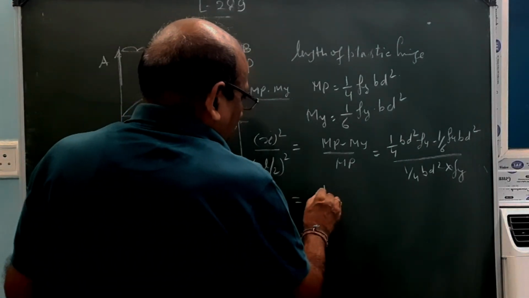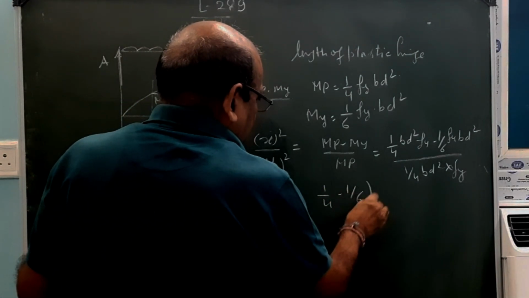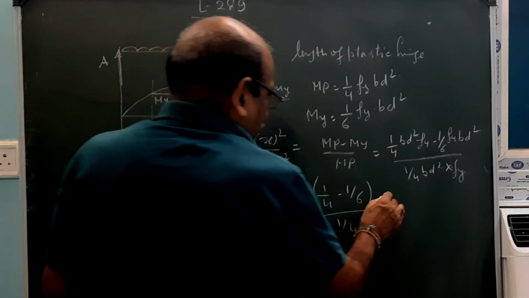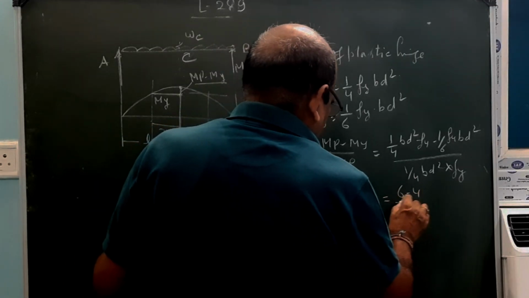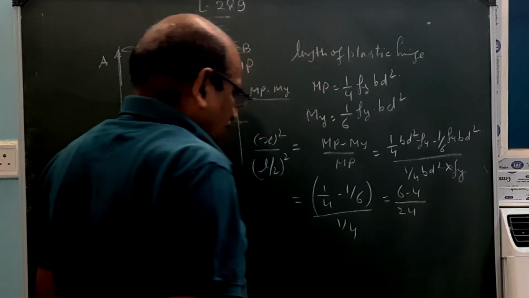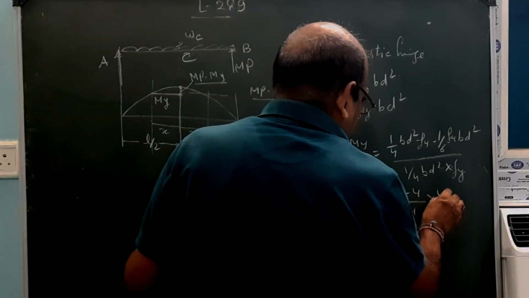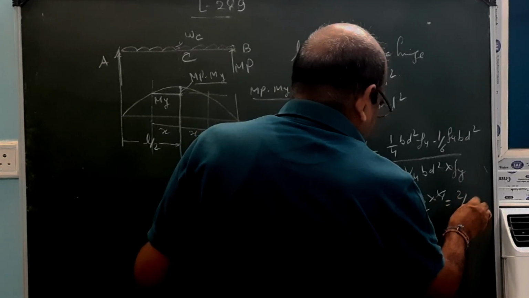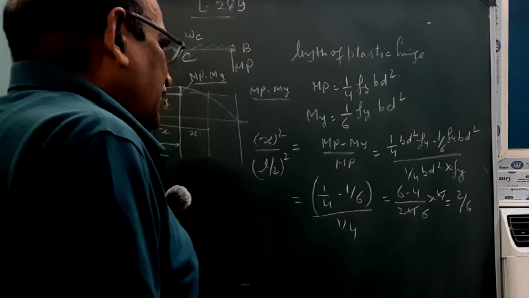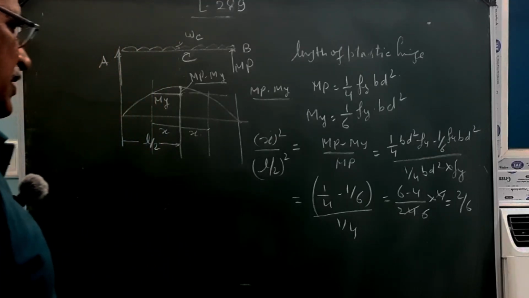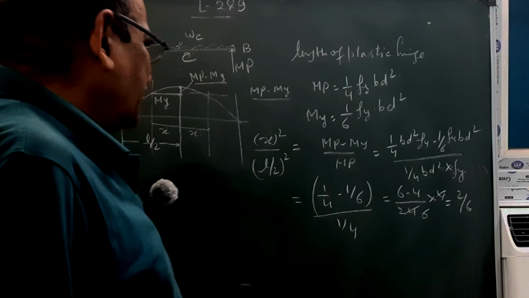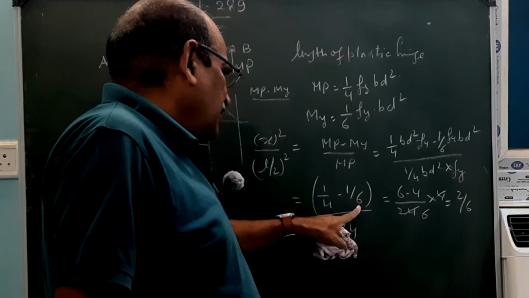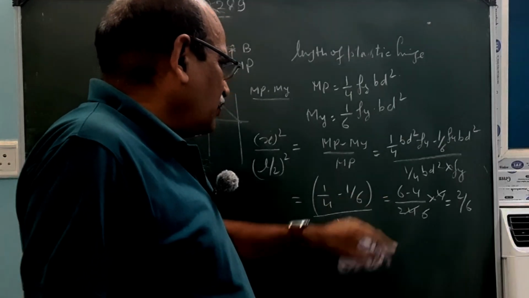So let us find out. This will be 1 by 4 minus 1 by 6 divided by 1 by 4. So this will be 6 minus 4 divided by 24, multiplied by 4. This is 2 by 6.